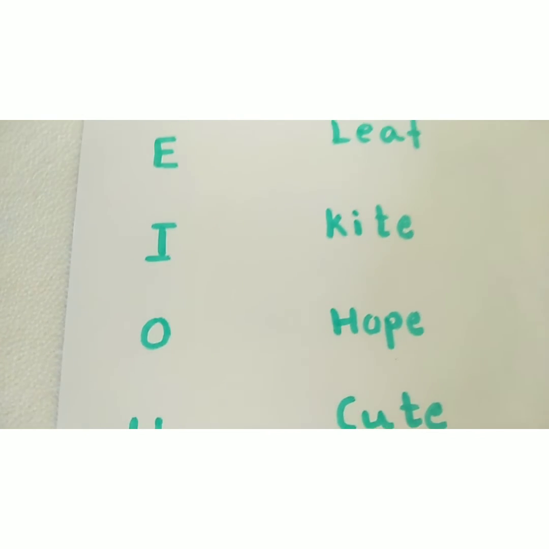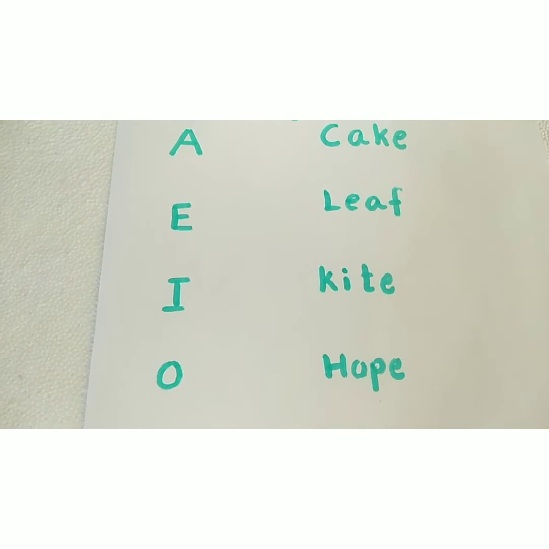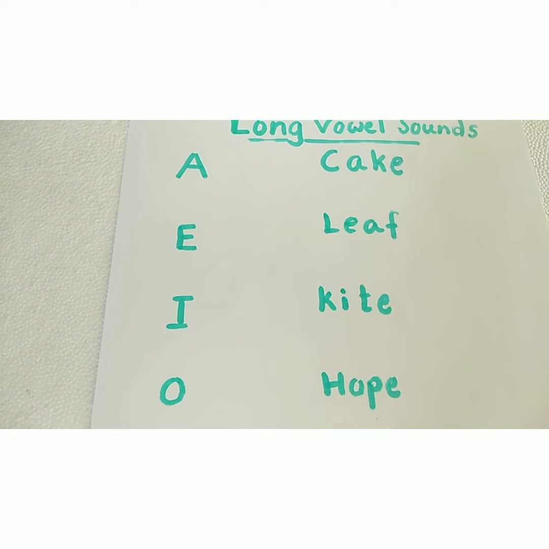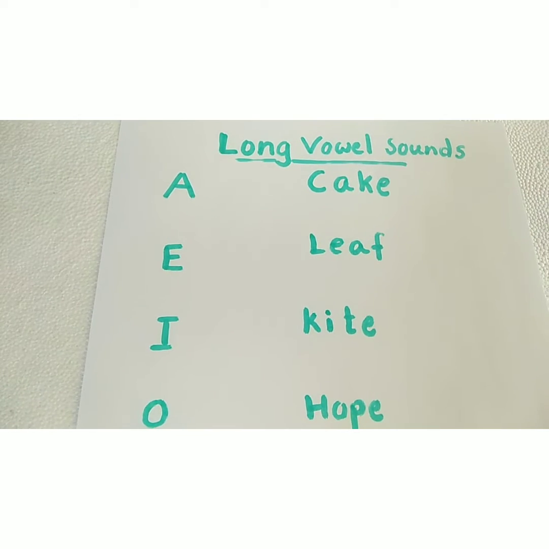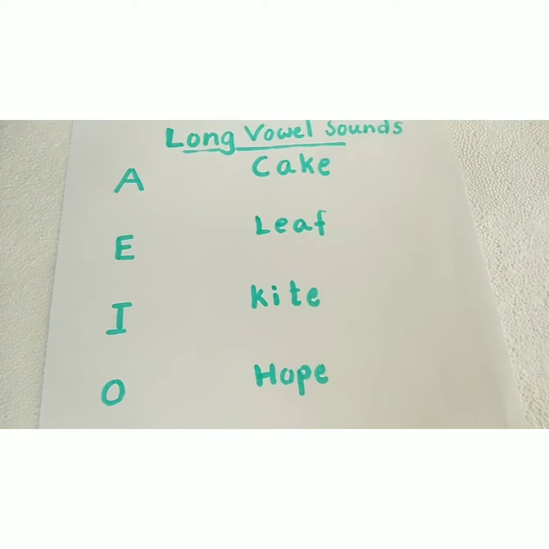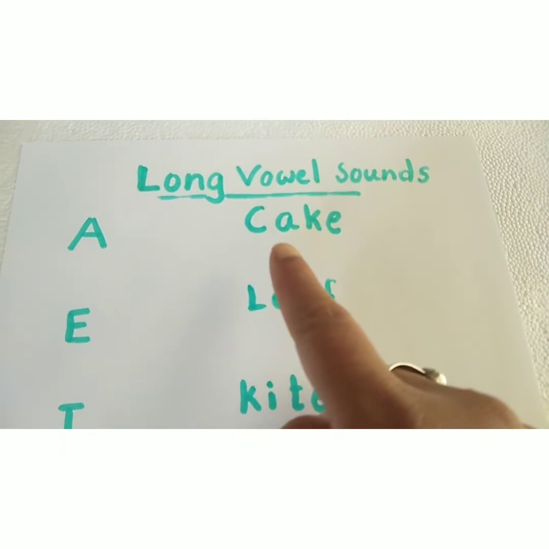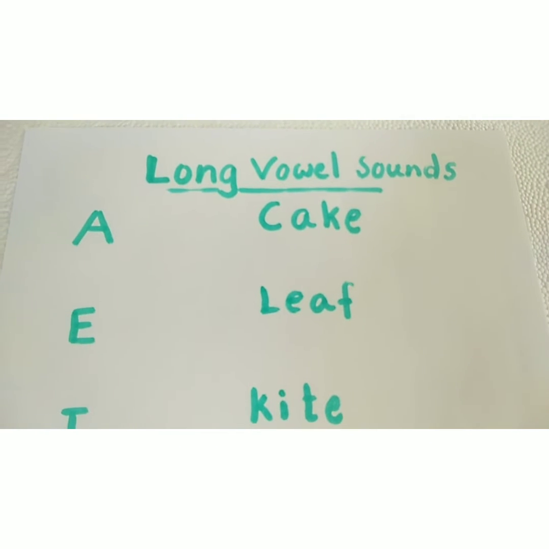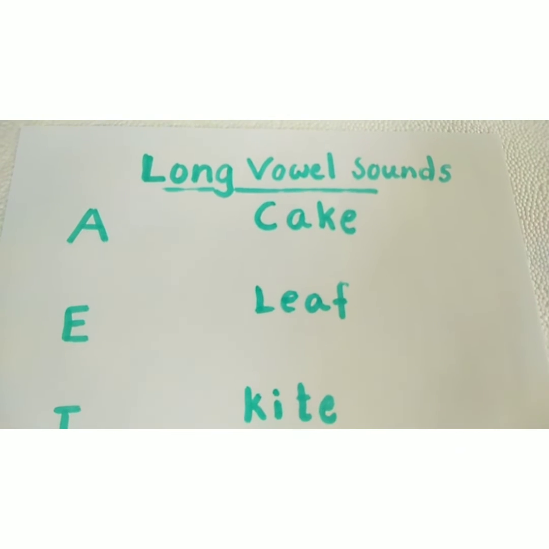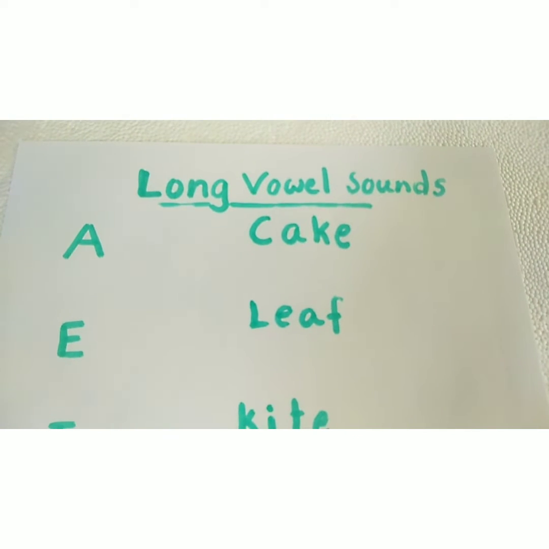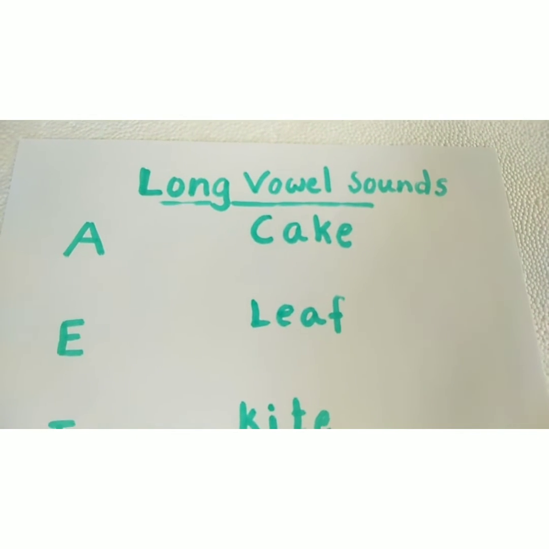If there are 2 vowels in a word, the first vowel will take the long vowel sound and the second one is silent. Word: C, A, K, E. In this word, there are 2 vowels.